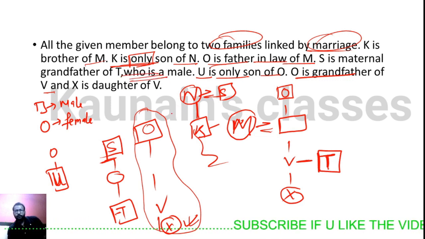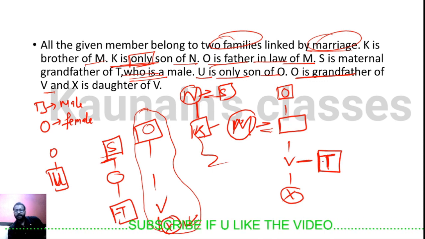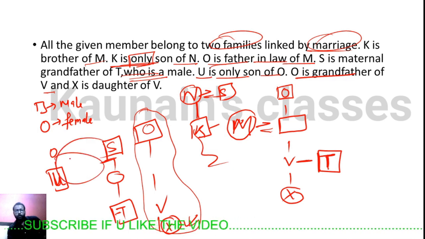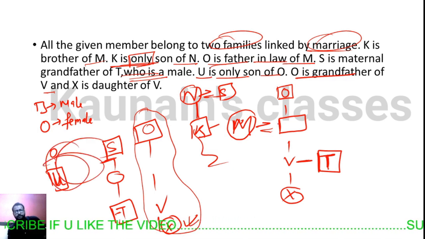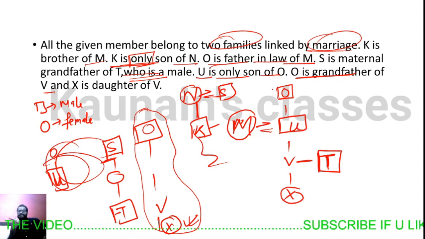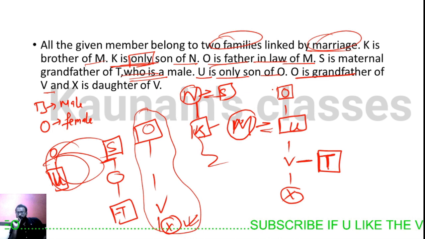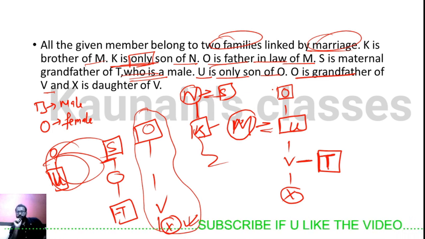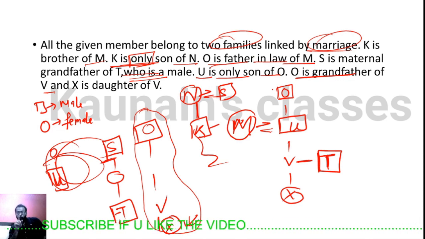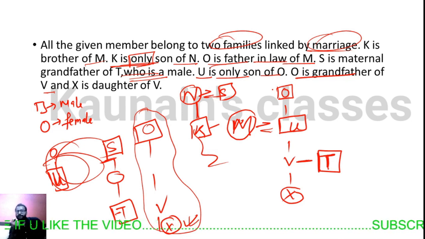So how many persons have we placed? One, two, three, four, five, six, seven, eight and nine. We are left with only one person, O. U is the only son of O. So we are done with our seating arrangement. Can you determine the gender of V here? No, we can't find the gender of V because we don't have any hint.